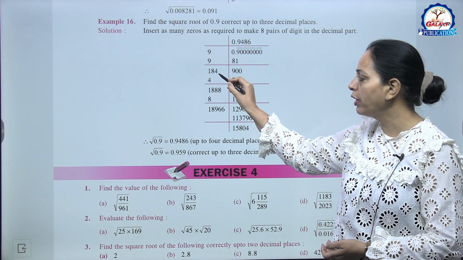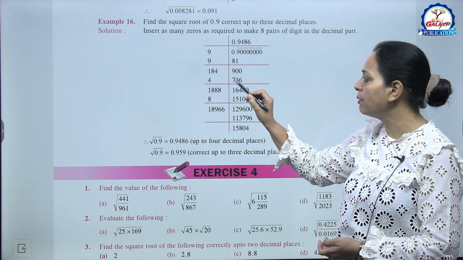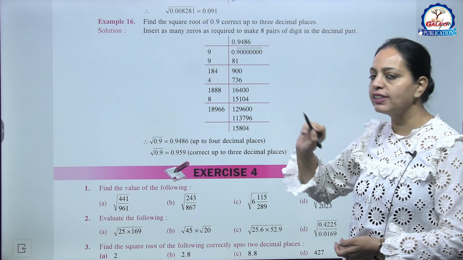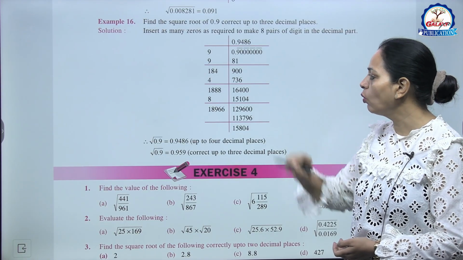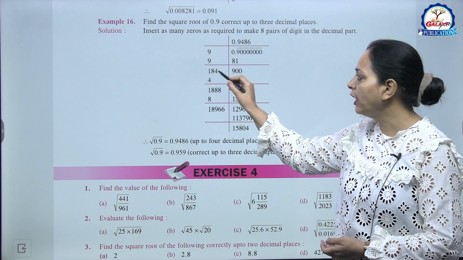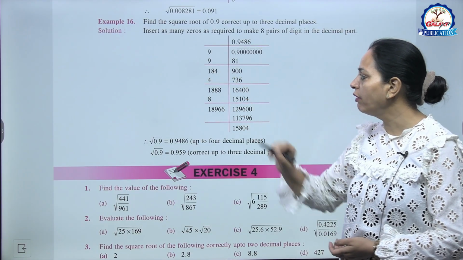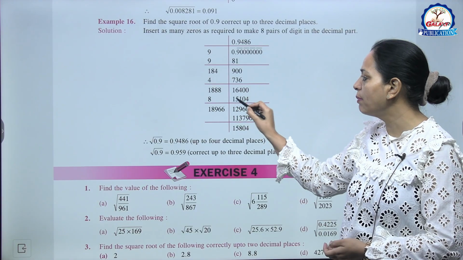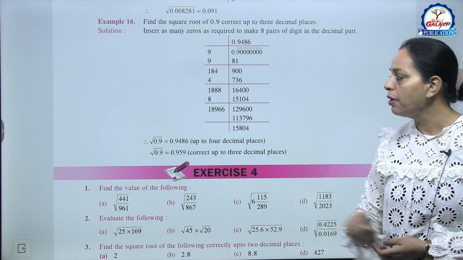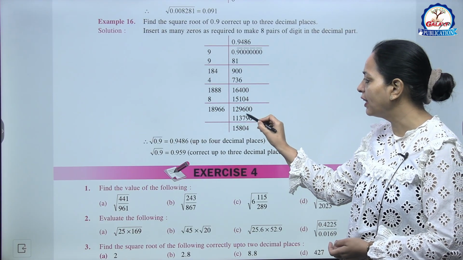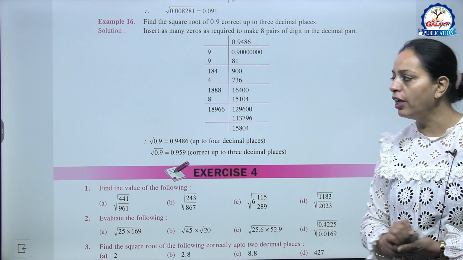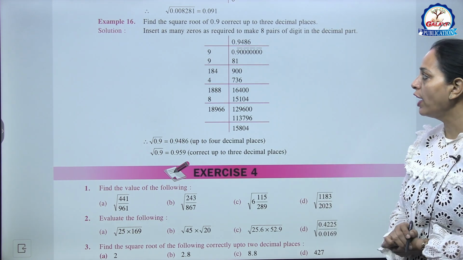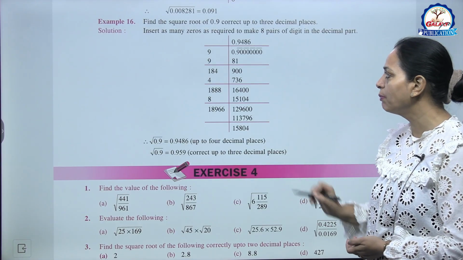Now write here one number. 4 is written, so multiply by 4 only. 736, subtract, we get 164. Then double 0 here. Now this side 184 plus 4 is 188. Now write here one digit. 8 we will write, multiply by 8 only. We are getting this number. Subtract, we are getting this. So in this way we will go on. So now we are getting 0.9486. But we have to give the answer up to 3 decimal places.